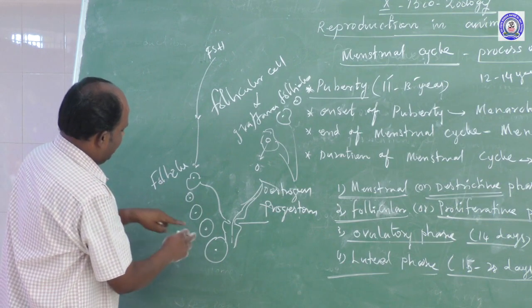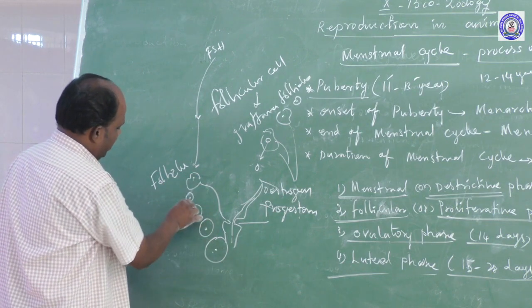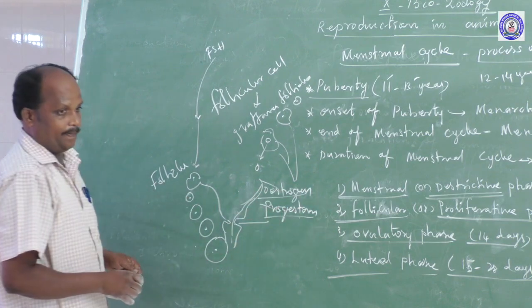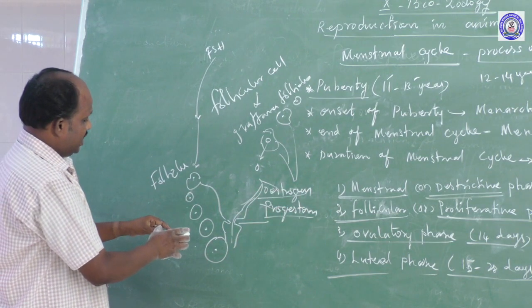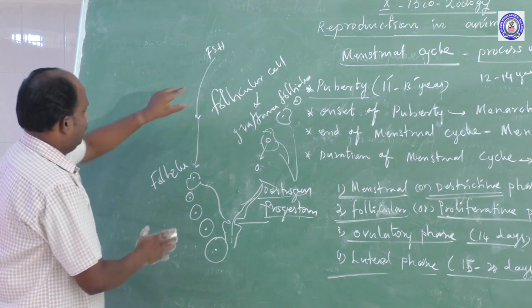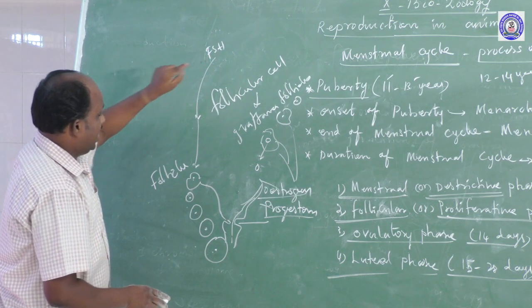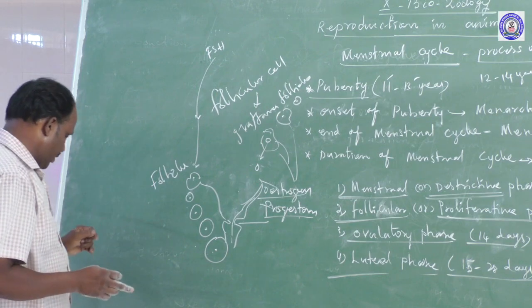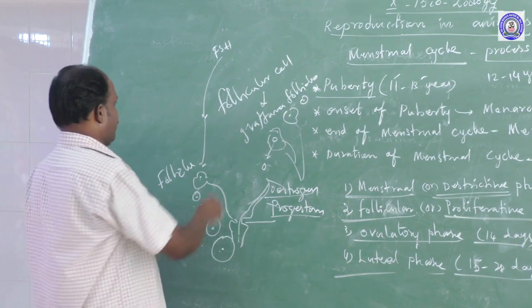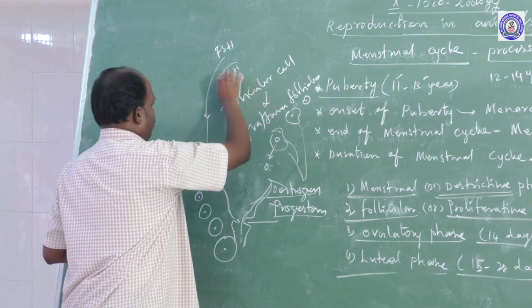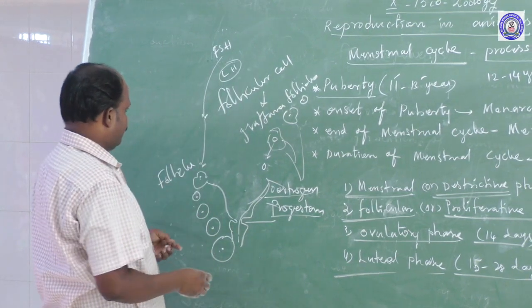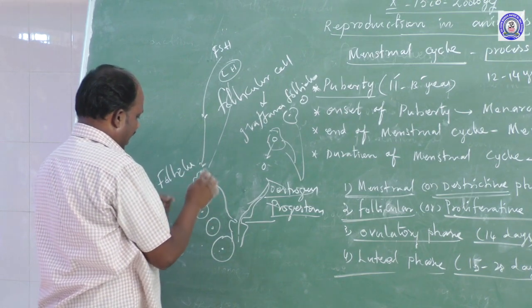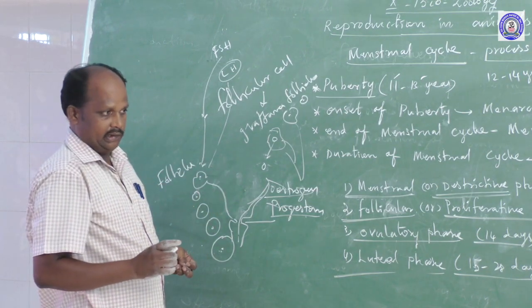At the time of development, the follicular cells and Graafian follicle produce two hormones: estrogen and progesterone. When the final stage of development is complete, FSH secretion starts from the pituitary. After that, the same pituitary, the adenohypophysis, produces another hormone, LH. The LH hormone reaches the ovary and attacks the Graafian follicles.